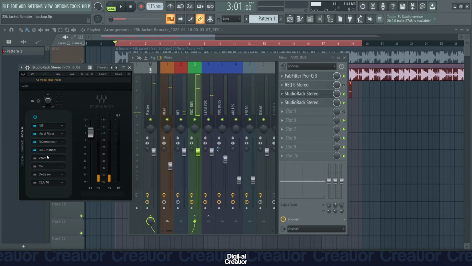So you can hear that. It also gives the vocals a little bit of analog grit as well. And that's what that plugin does.